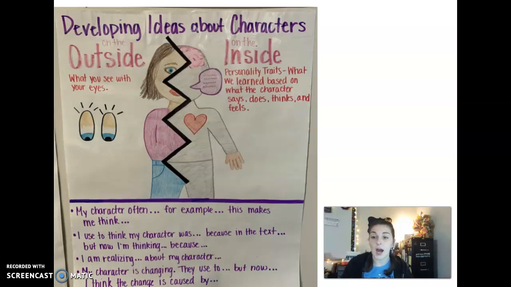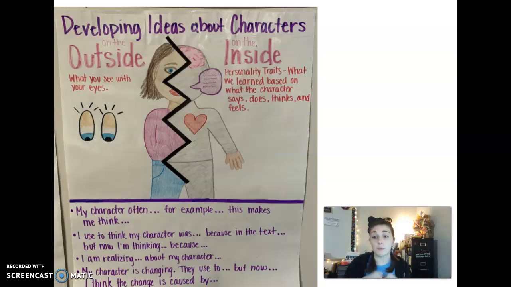Okay? I used to think my character was blank. But in the text, it said this. So now I'm thinking... So that's starting to talk about change in a character. So at the beginning, I thought my character was maybe a little shy. But in the text, it said that she has lots of friends and she's starting to talk more. So this is making me think maybe she's a little bit more social, she's just shy at home. Okay, it's talking about different things.